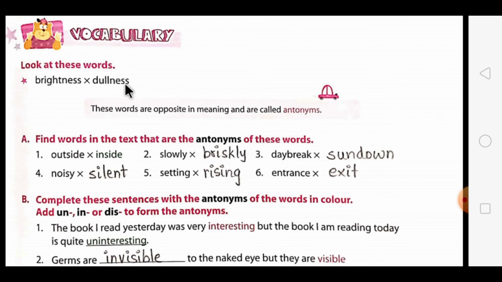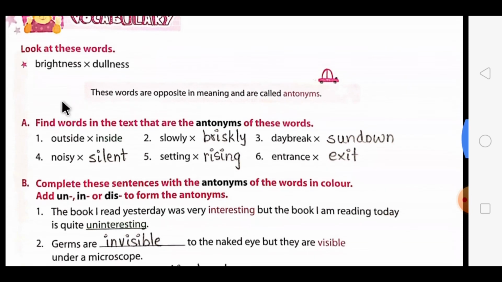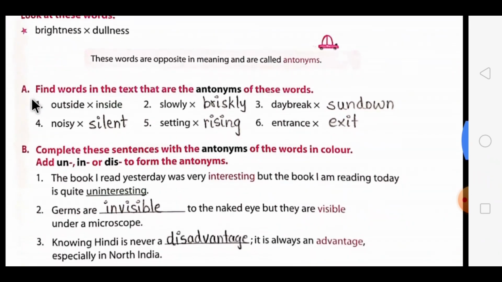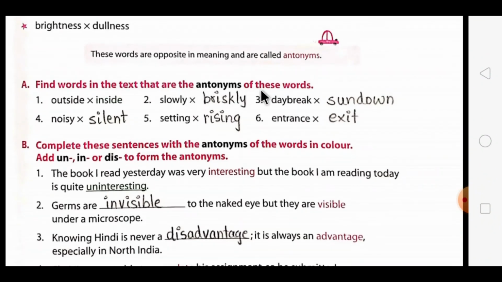That is dullness. Now the definition of that is given over here. These words are opposite in meaning and are called antonyms. The opposite words are always called antonyms. Now our first exercise is to find words in the text that are the antonyms of these words.